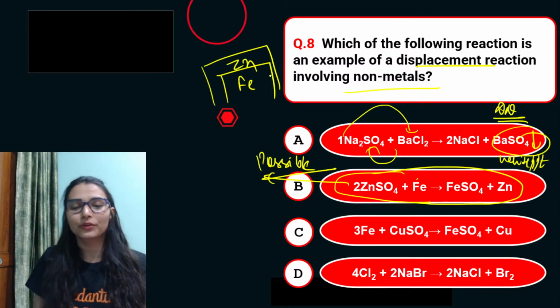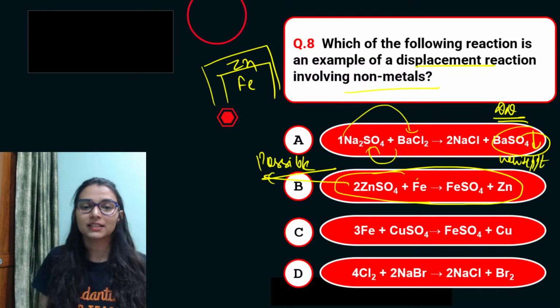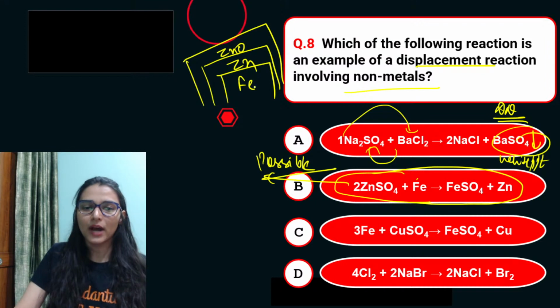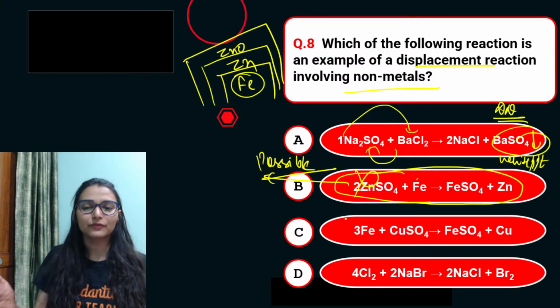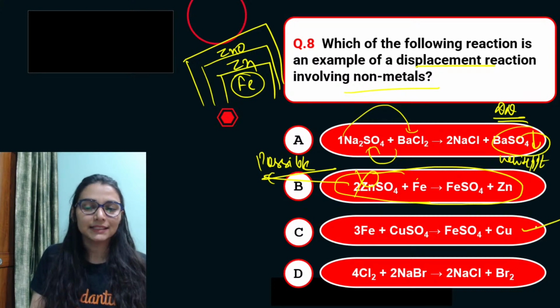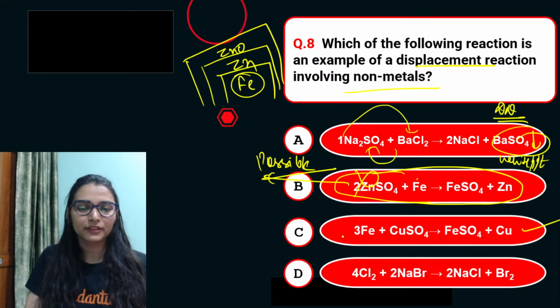Zinc is actually more reactive than iron, slightly more reactive. So it forms a zinc oxide layer on the surface. That is how iron is protected. Galvanization. This is not possible for metals here. The next one, yes, it is displacement but of the metals.